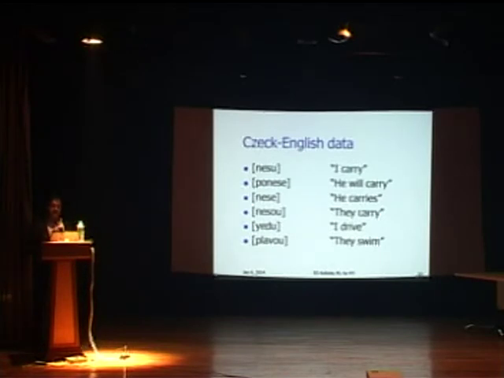What we are doing is that we have to translate I will carry. So let's begin to find correspondences. What does I correspond to? I have I here in I carry, and I drive.